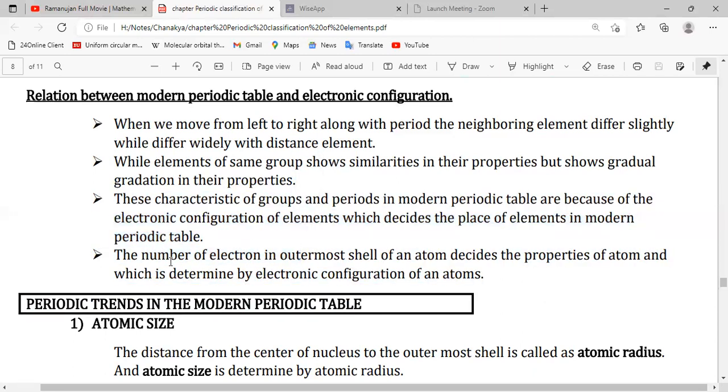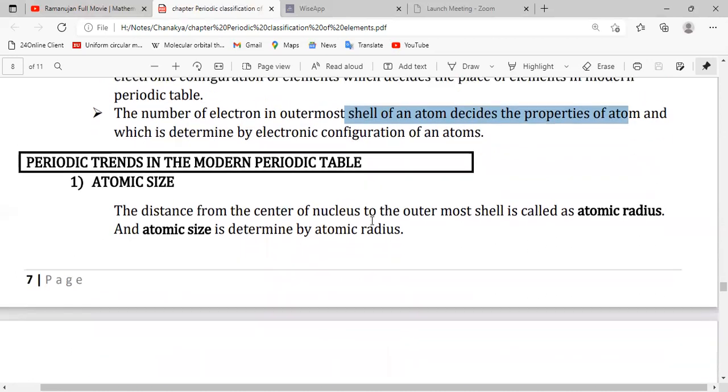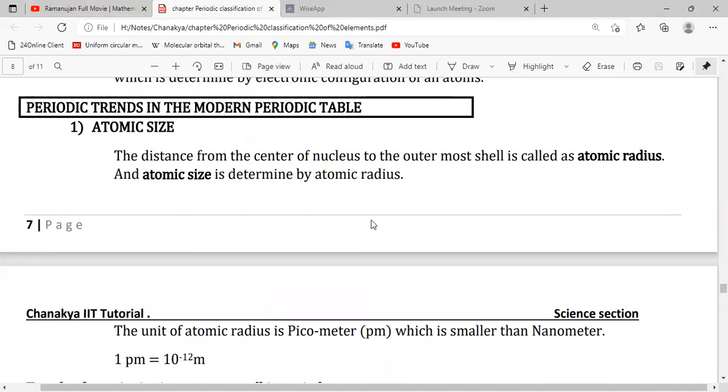Then the number of electrons in the outermost shell of an atom decides the property of an atom, which is determined by the electronic configuration only. Then we have periodic trends in the modern periodic table. So first is atomic size.